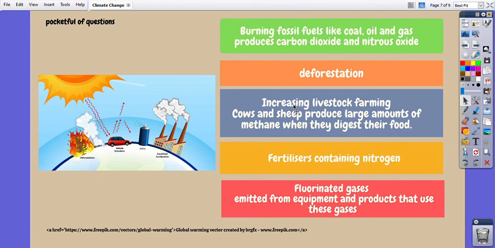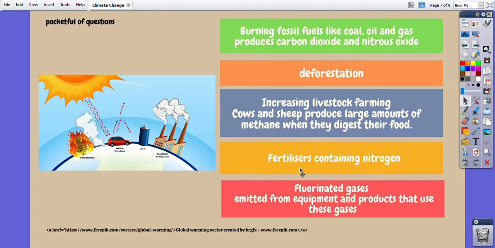Another reason is increasing livestock farming. Cows and sheep, when they eat food, produce methane while they digest their food. And methane is another greenhouse gas. Now we have to rear the animals. Livestock farming is very important because we need more milk and meat and obviously wool and other things that we get from the livestock.